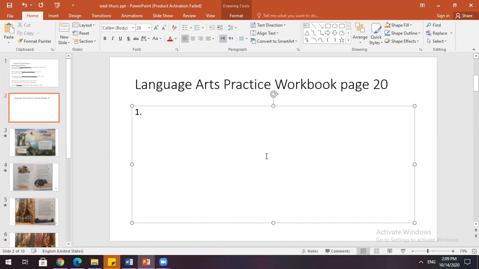All right, number 1, volcano. The plural form of volcano is volcanoes. We add ES. Number 2, moose. We said moose stays the same, so the plural form of moose is still moose. Number 3, shelf. We said if it ends in an F, we remove the F and add V and ES.